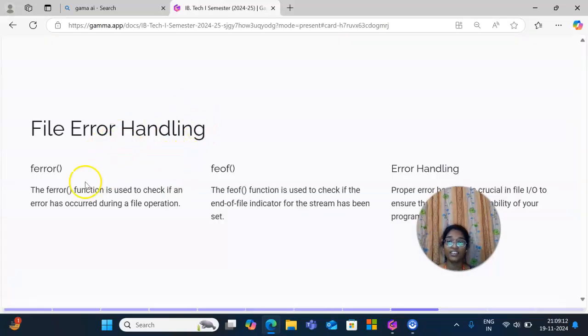File error handling. EOF means end of the file. The ferror function is used to check if an error has occurred during a file operation. The feof function is used to check if the end of the file indicator for the stream has been set. Proper error handling is crucial in file input and output to ensure the integrity and reliability of your program.